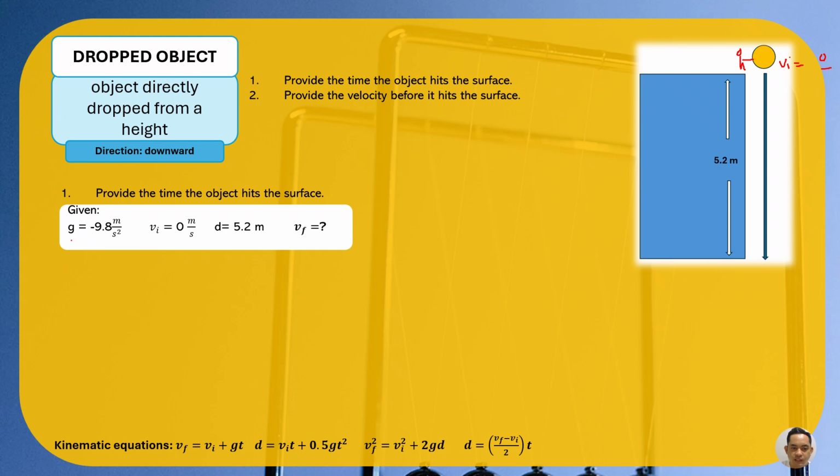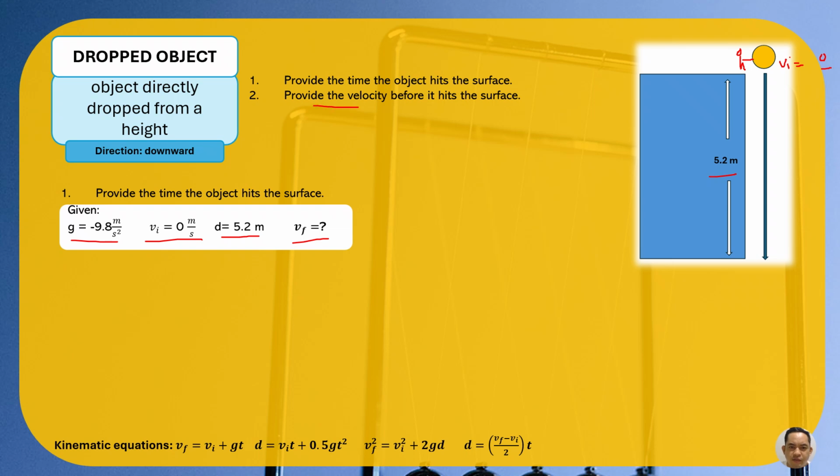Of course, we have gravity always there, always influencing any mass moving downwards or falling down. And as I said, in a drop object scenario, before releasing the object, it starts with no motion. So velocity is zero because there is no movement. And the distance from the top of the building all the way down to the ground is 5.2 meters. It's provided in the illustration. And then we need to find the final velocity.